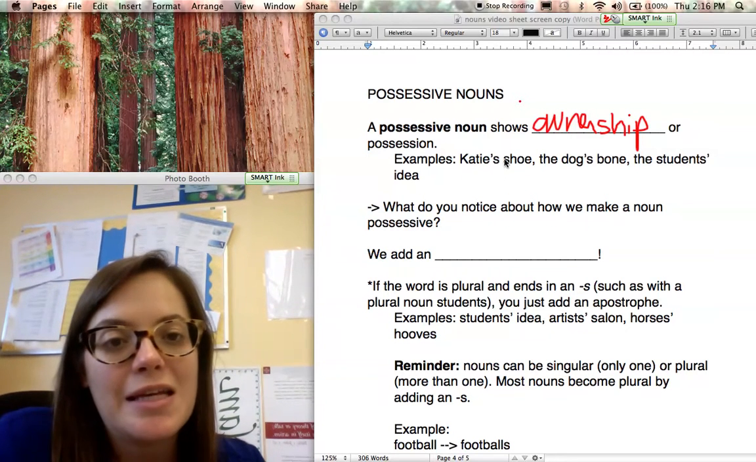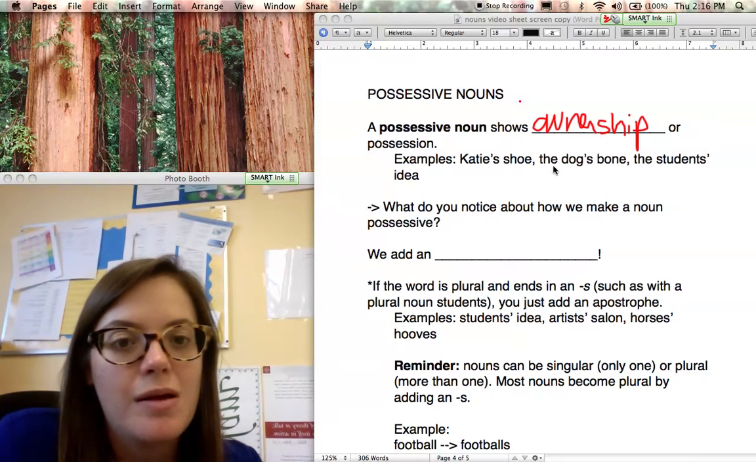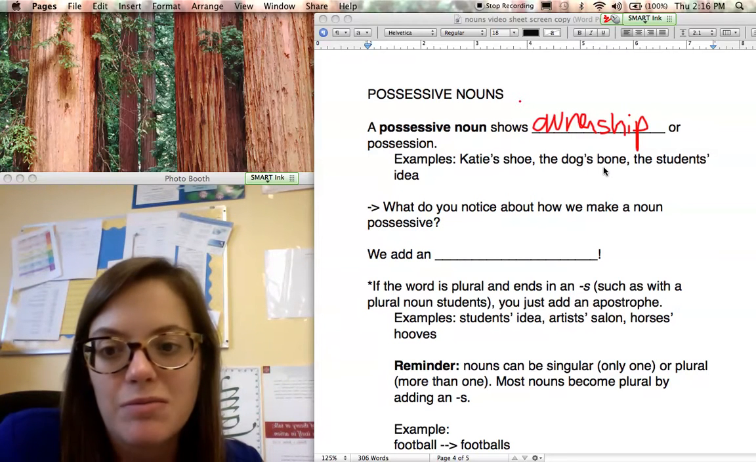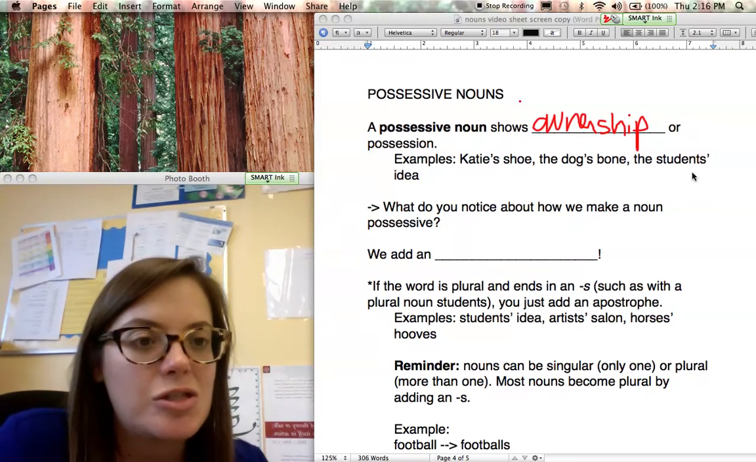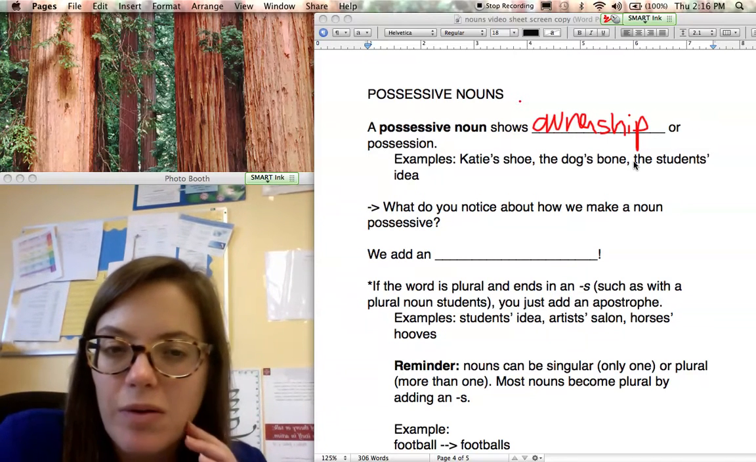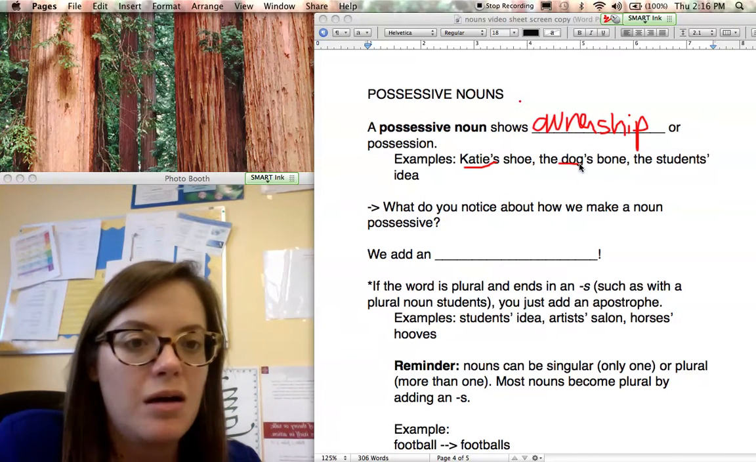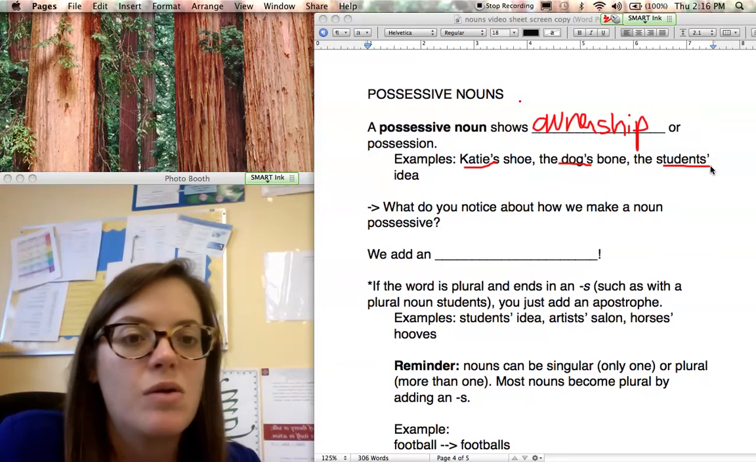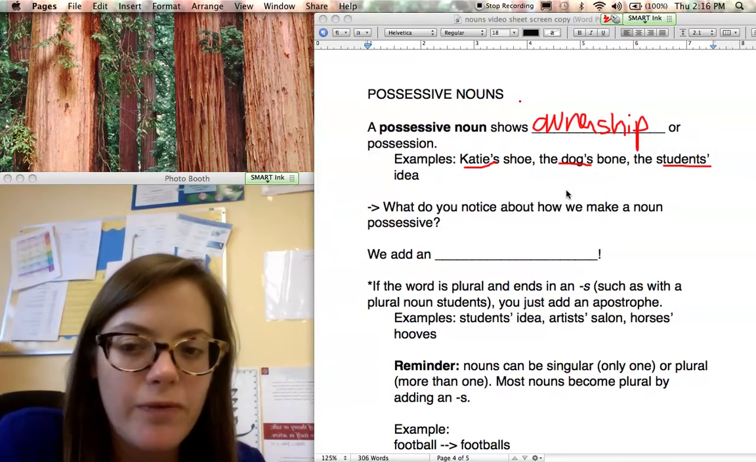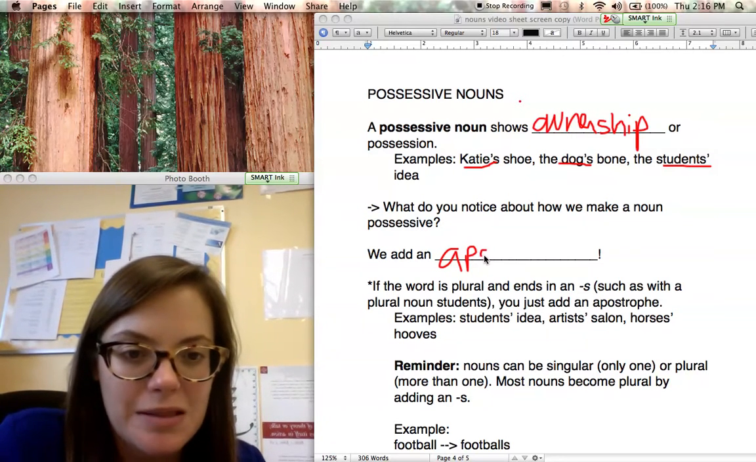So I have Katie's shoe, okay? Katie's been made possessive because the shoe belongs to her. The dog's bone, same thing. Dog's is possessive because the bone belongs to the dog. The student's idea. So the idea belonged to the student. Now, look at all of those nouns. We have Katie's, dog's, student's. What do you notice about how we make a noun possessive? All right, hopefully you noticed that we add an apostrophe, and make sure you're filling in these blanks.